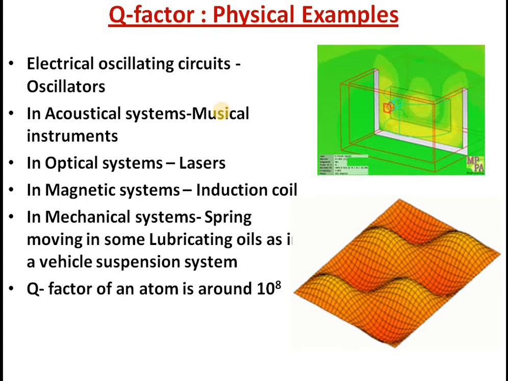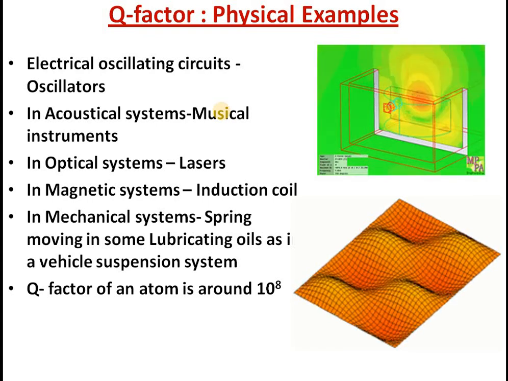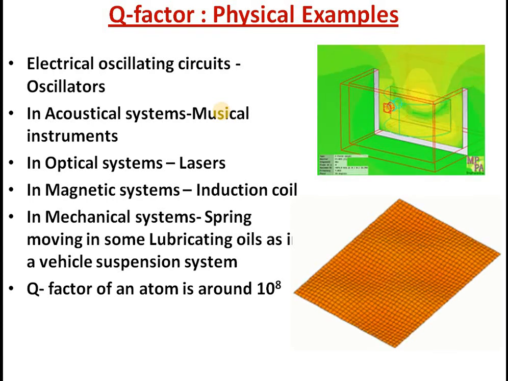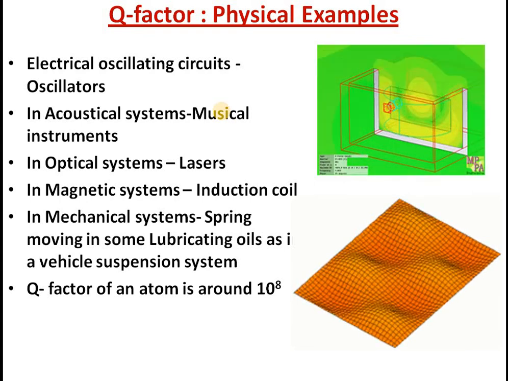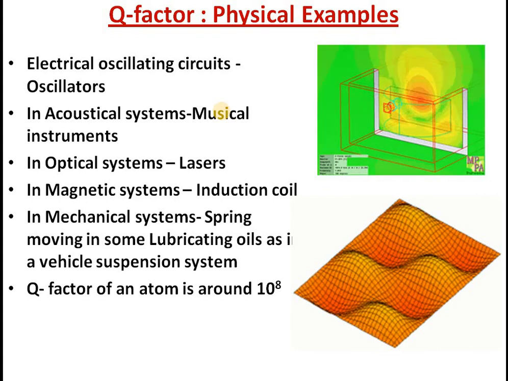Another area, and here some examples are quoted, for example, atom. Inside atom, you know, there are nucleonic particles like proton, neutron, etc. They are also under constant vibration. The quality factor of nucleon vibrations is usually very high. You can see 10 raised to 8. That means they can vibrate for infinitely long time. That is what 10 raised to 8 indicates.